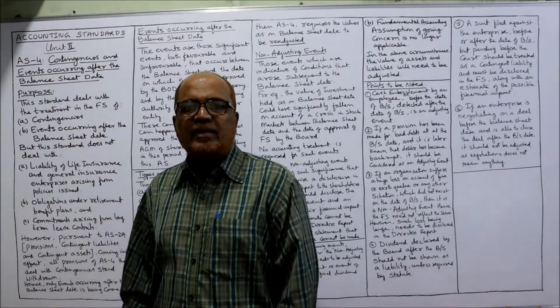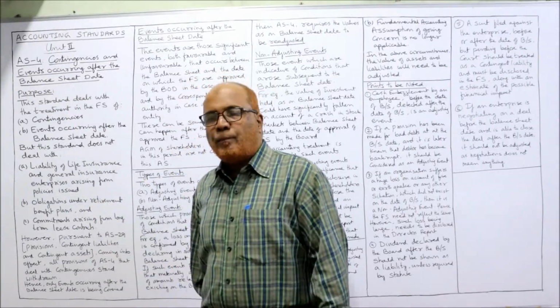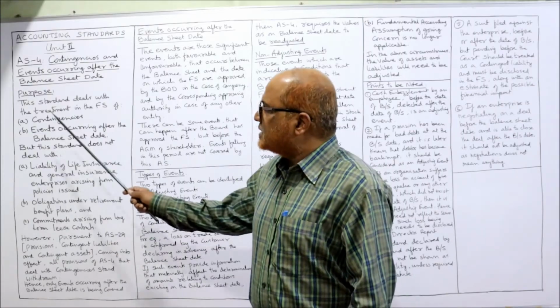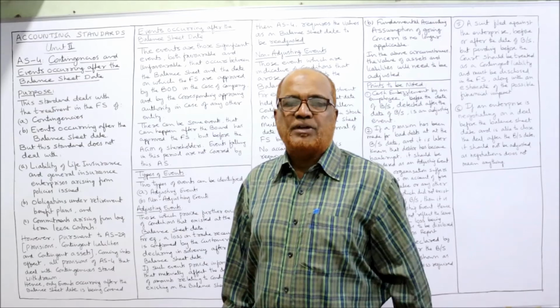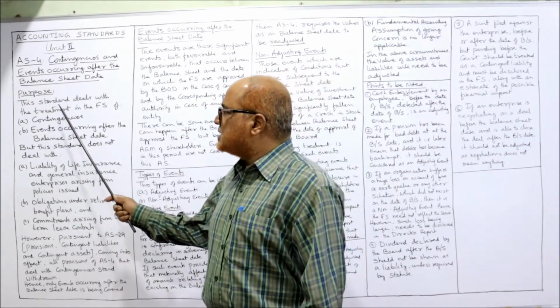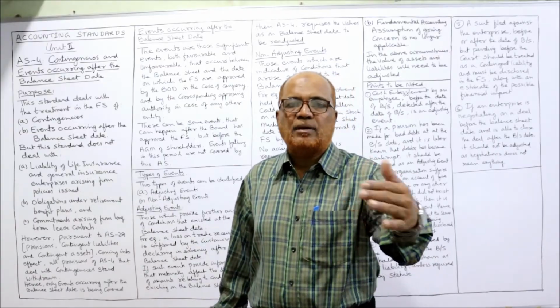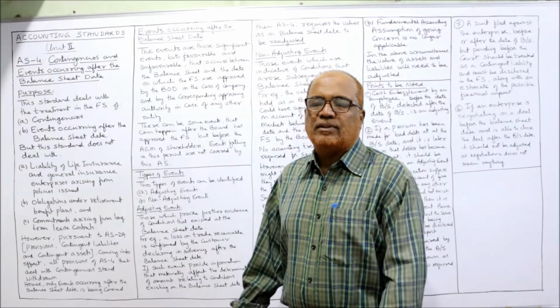Contingencies and events occurring after the balance sheet date. So what is the purpose of this accounting standard? The purpose is that this standard deals with the treatment in the financial statements regarding contingencies and, secondly, events occurring after the balance sheet date. But this standard does not deal with